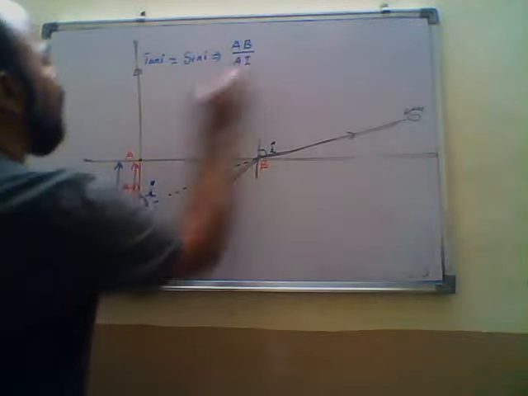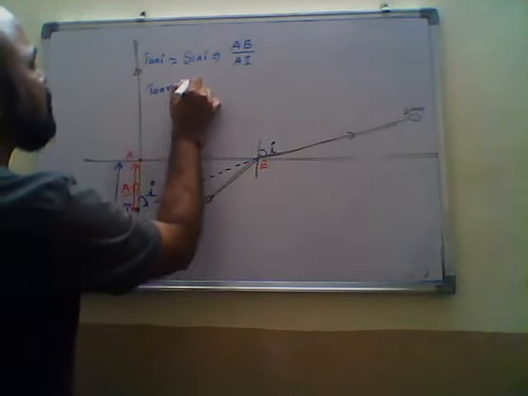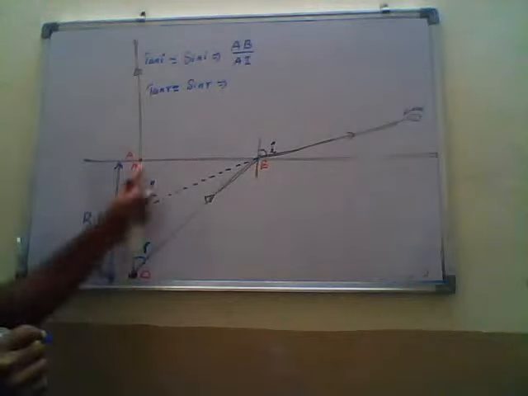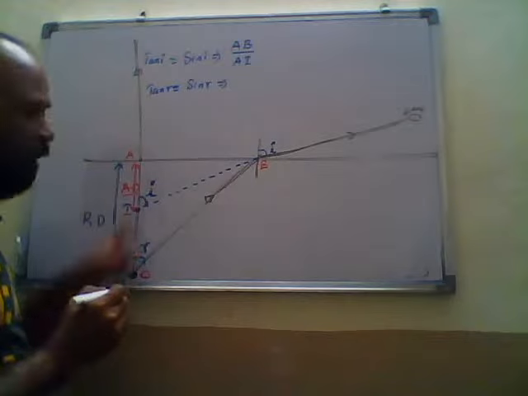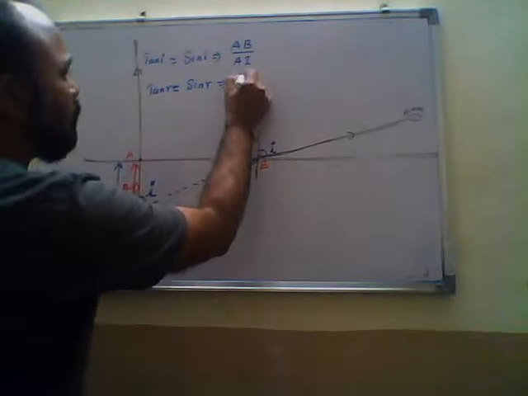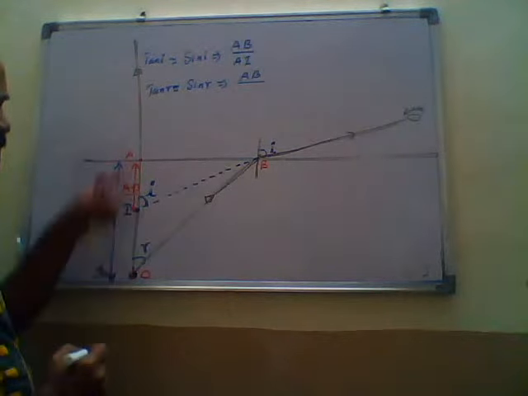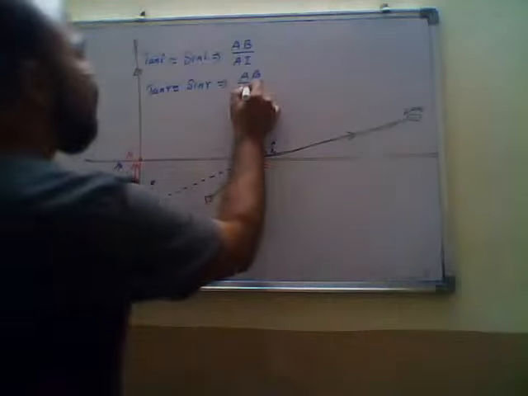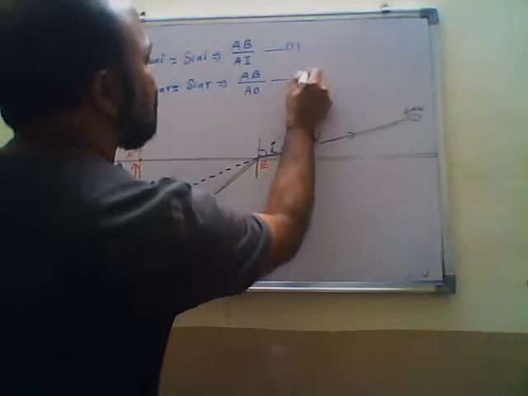Similarly, tan R equals sin R. For this R, the opposite side is AB and the adjacent side is OA, or AO. Take this as the first equation and this as the second equation.